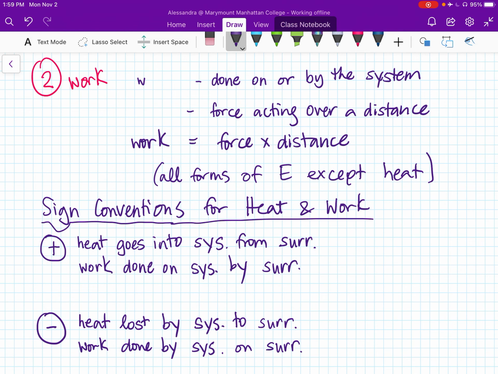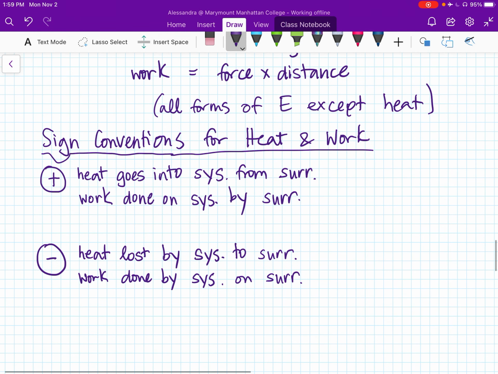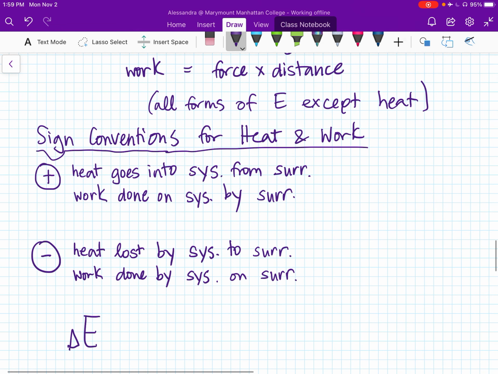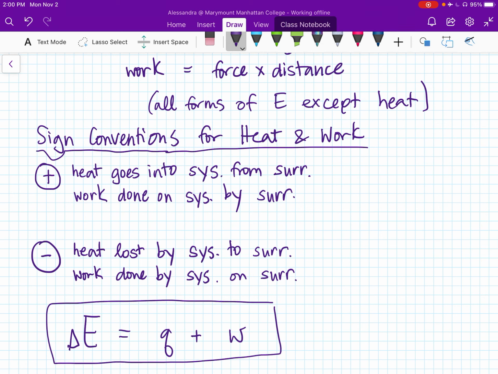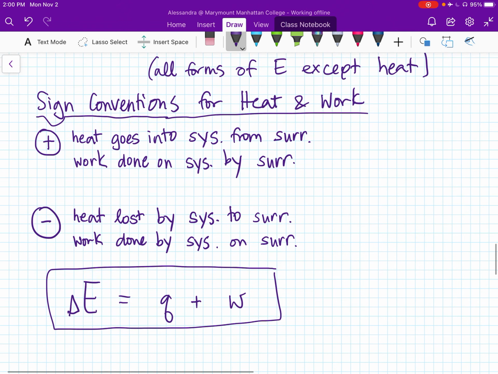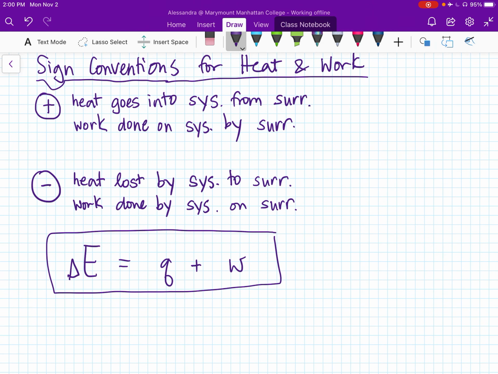So using these sign conventions, we can figure out the change in internal energy because delta E is equal to Q plus W. The internal energy is equal to heat plus work. This is our master equation for the first law of thermodynamics. Notice we have a capital letter for E. That's a state function. But the Q and the W, the heat and the work, these are lowercase letters. These are called path functions.